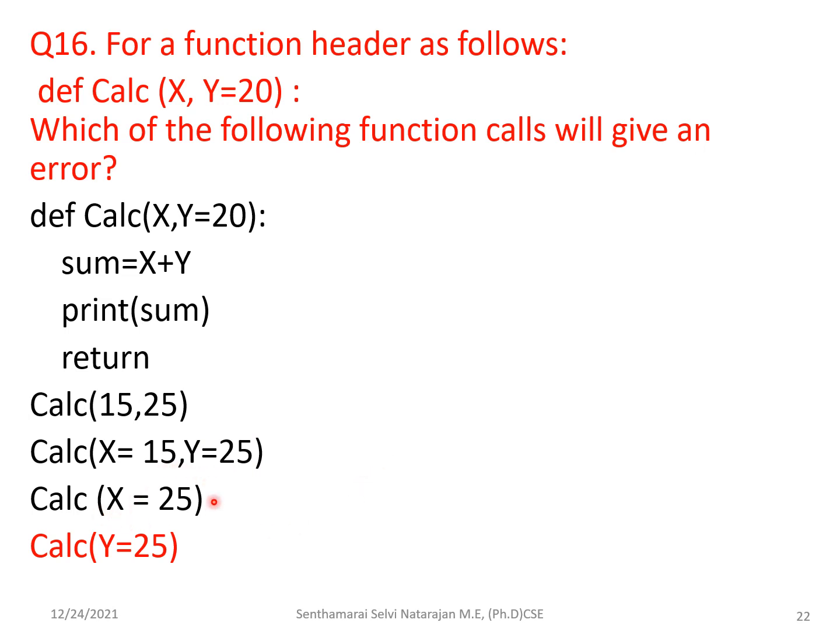Here you see the positional parameter has been assigned the value 25. For the default parameter, the value 20 is taken. Since the value of y is not given, it takes the default value, so you will get the answer as 45. And moving to this, the default value has been changed, but the value of x is not given. So this is the error statement.